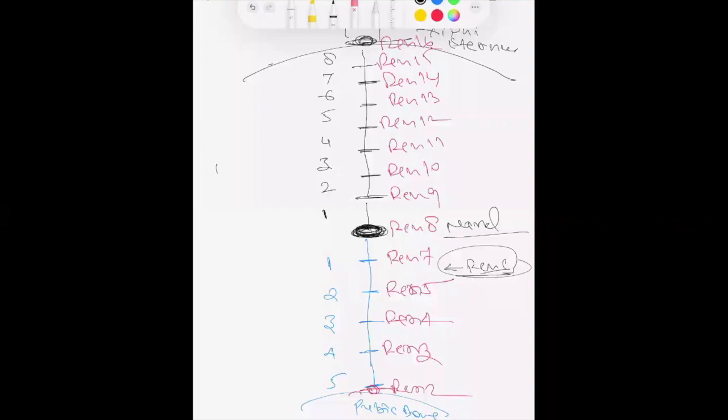And Ren and CV are both the same thing. So either we tell Ren 11 or we can tell CV 11. Both are the same thing. Now we are looking at the same thing in the other image. So this is the diaphragm. This is the chest bone or sternum bone.